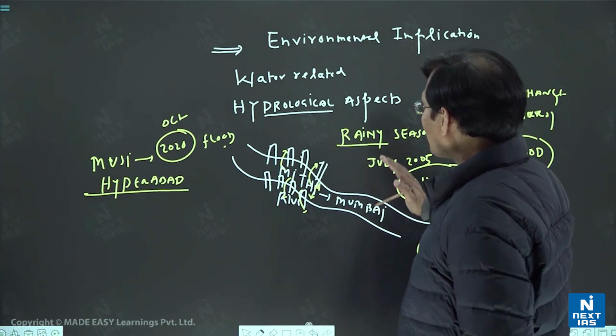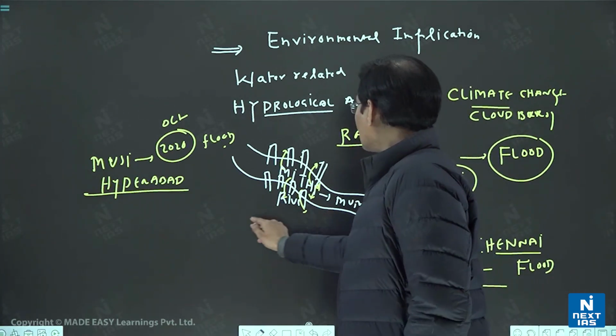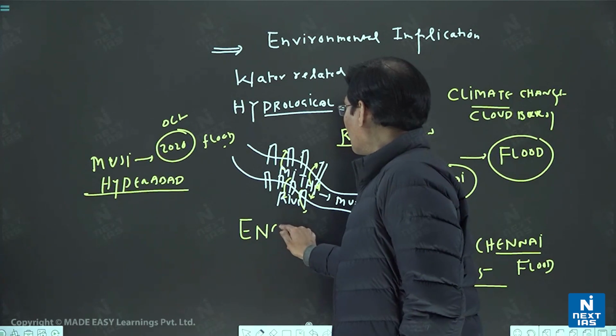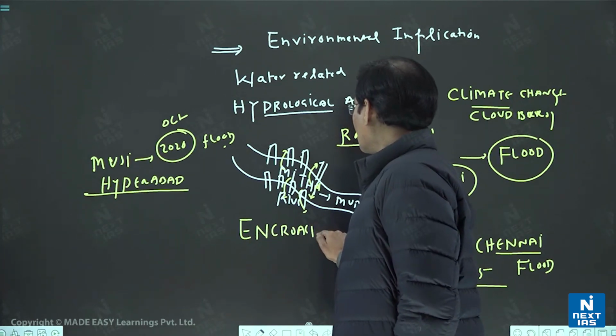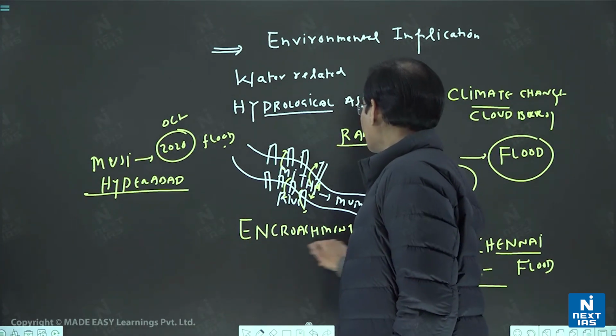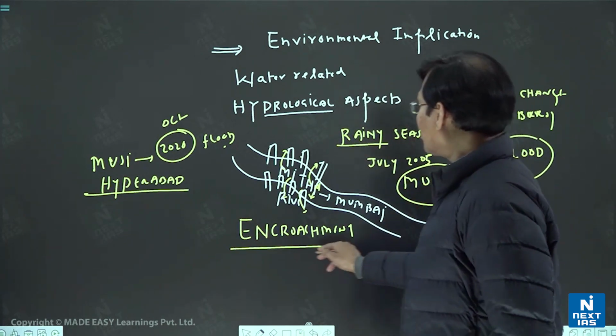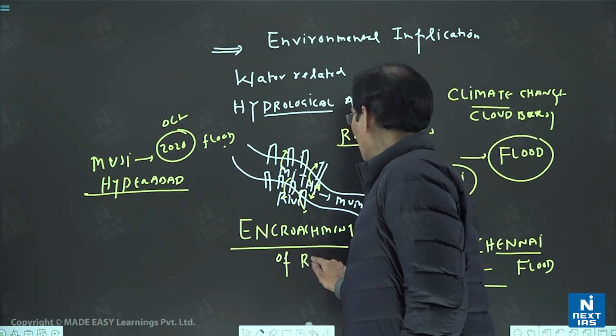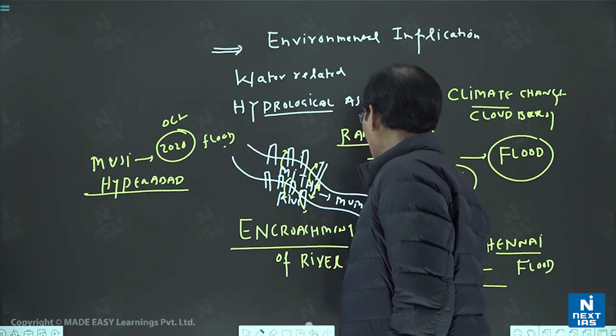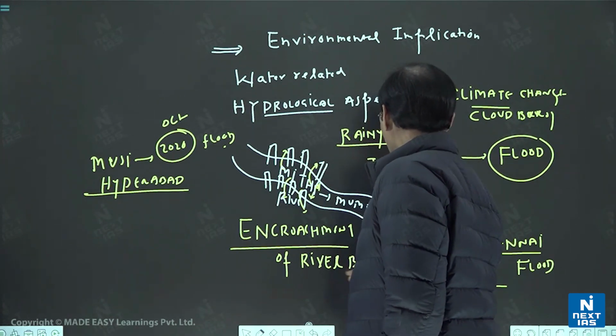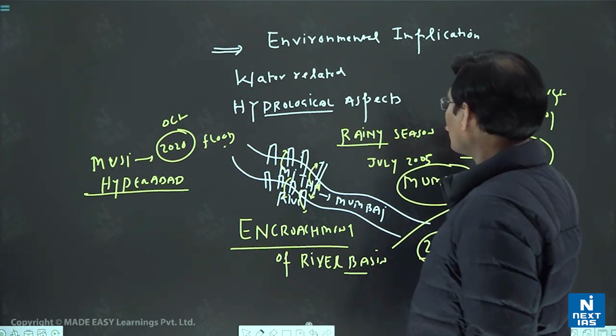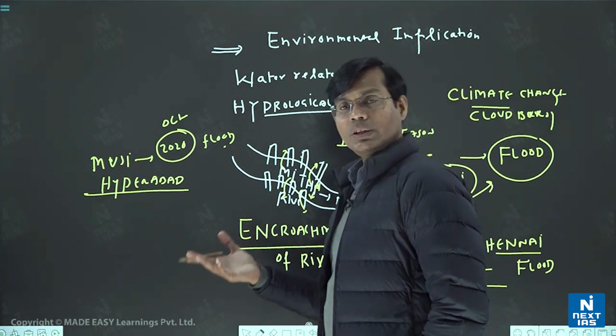But if I say that this encroachment of buildings, etc., encroachment of river basin or river surrounding, will cause urban flood, as I have given you the example through the rivers.